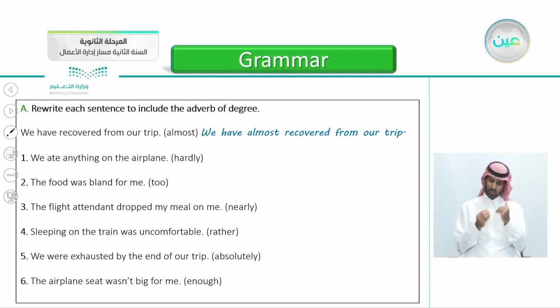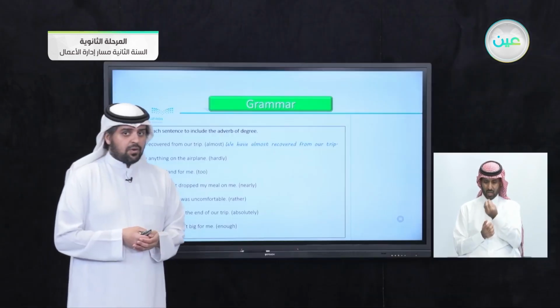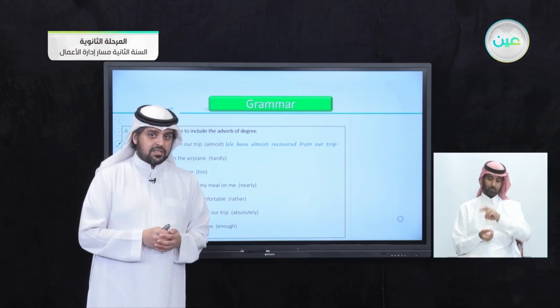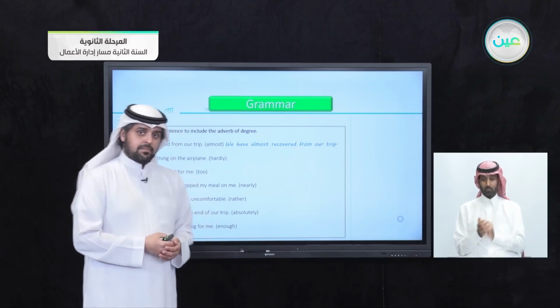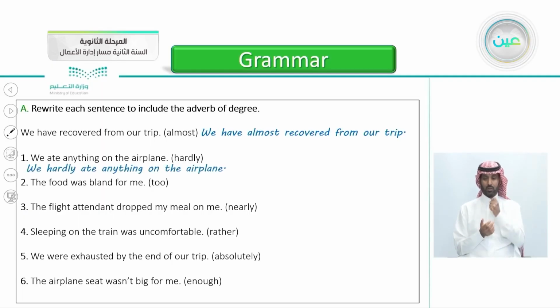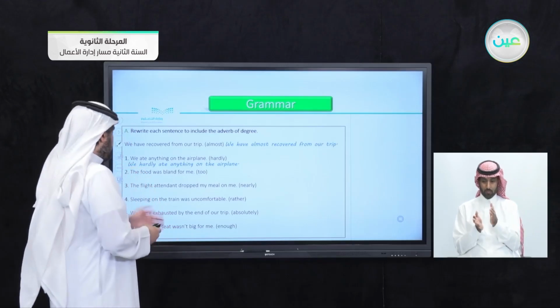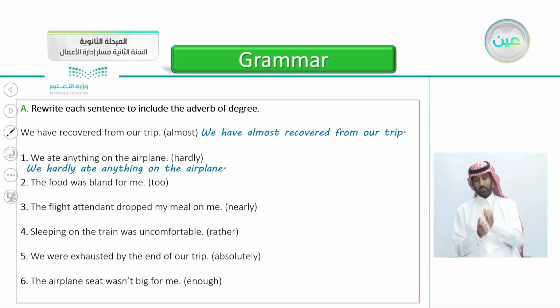Number 1. We ate anything on the airplane, and the word hardly. So, how do we rewrite the sentence using the word hardly? Yes, that's correct. We hardly ate anything on the airplane. We just put it before the verb. We hardly ate anything on the airplane. So we just ate a little bit.